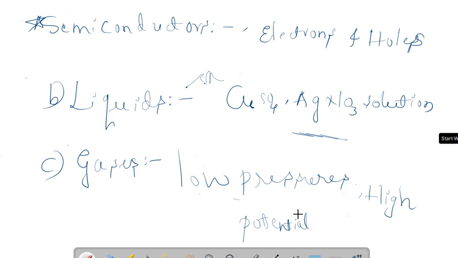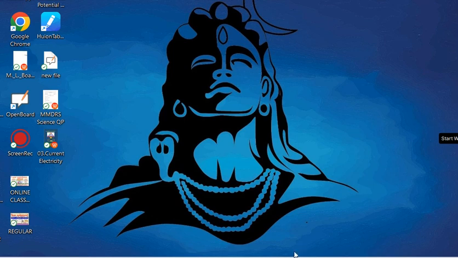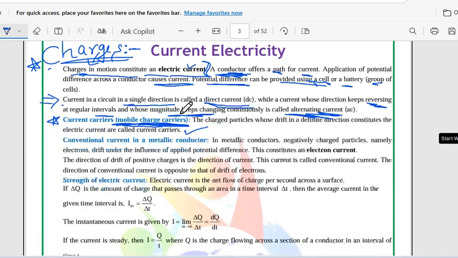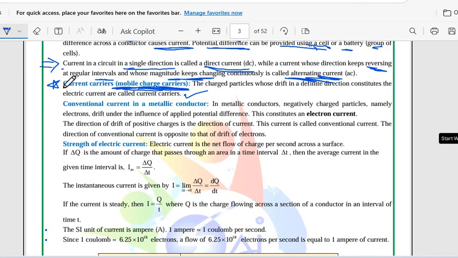This is a deep discussion about the current carriers. I hope this concept is clear to you. Okay, current carriers is completed. Now, coming to the conventional current. What do you mean by conventional current then?